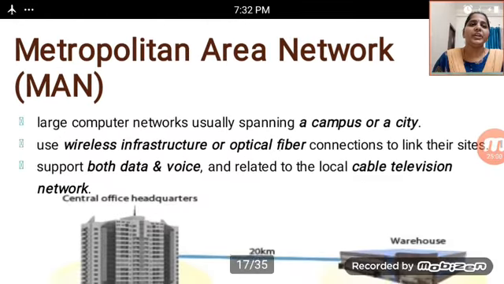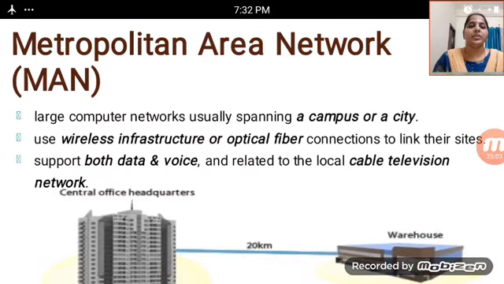After that, the metropolitan area network, or MAN, is also called a large computer network, usually spanning a campus or a city.